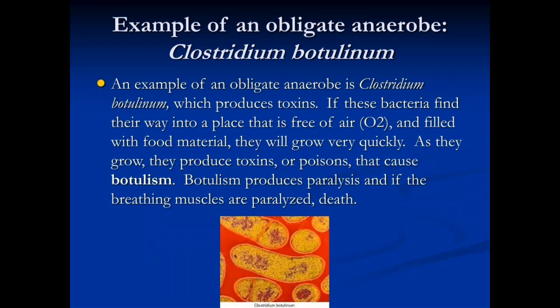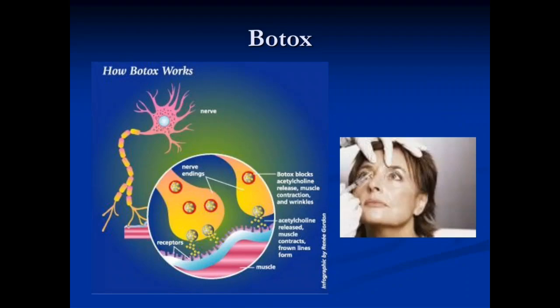An example of obligate anaerobes is some types of bacteria which produce toxins. If these bacteria find their way into a place that is free of air and filled with food material, they will grow very quickly. As they grow, they produce toxins, poisons, and cause toxicity. You can observe here in the diagram the Botox.